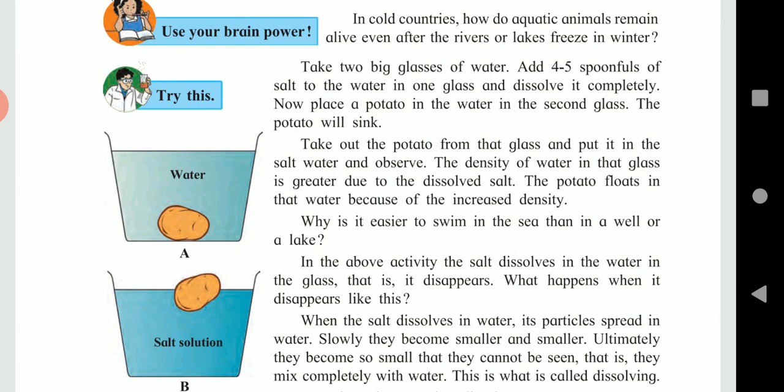When salts dissolve in water, its particles spread in the water and they slowly become smaller and smaller, and finally they cannot be seen. That is, they completely mix with water. This is called dissolving.